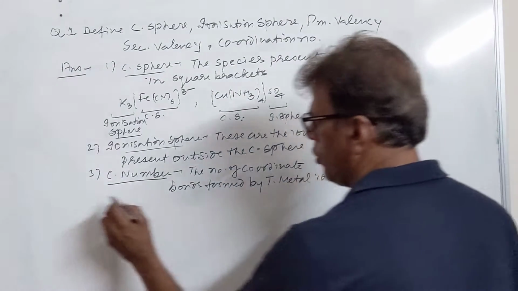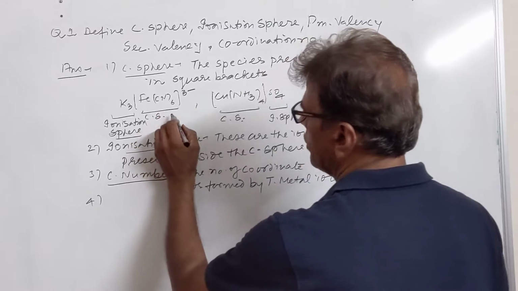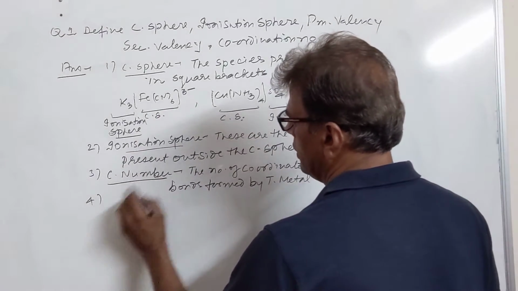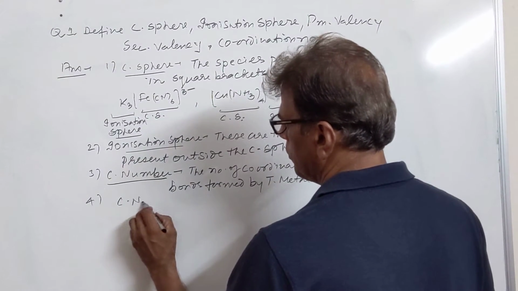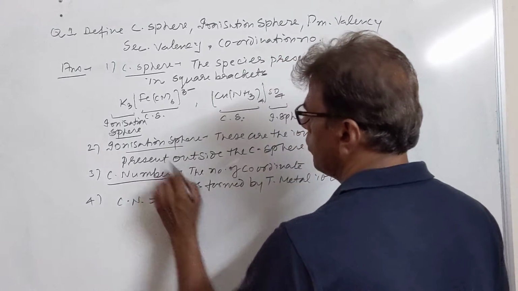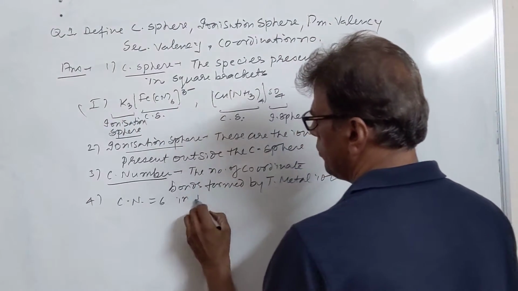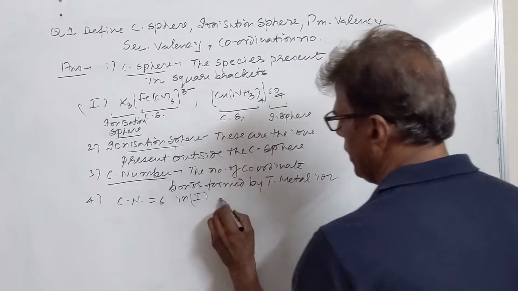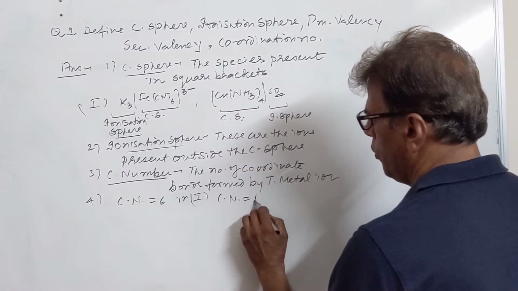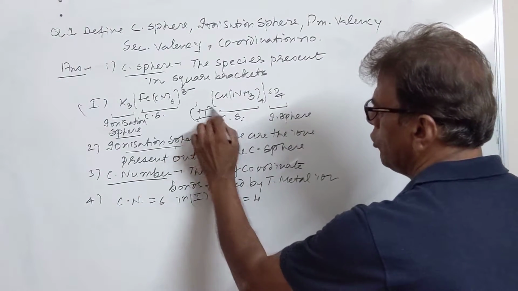This is called the coordination number. In this case, the coordination number is 6 in complex number 1, and the coordination number is 4 in complex number 2.